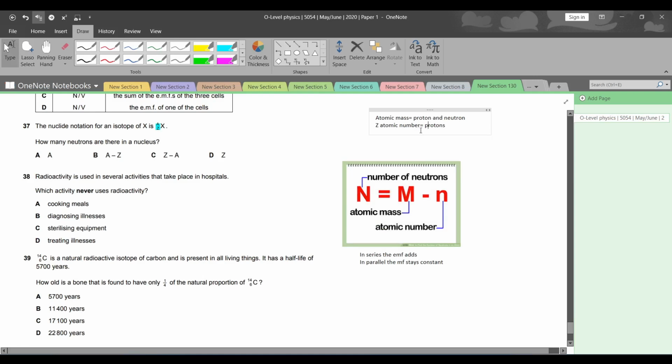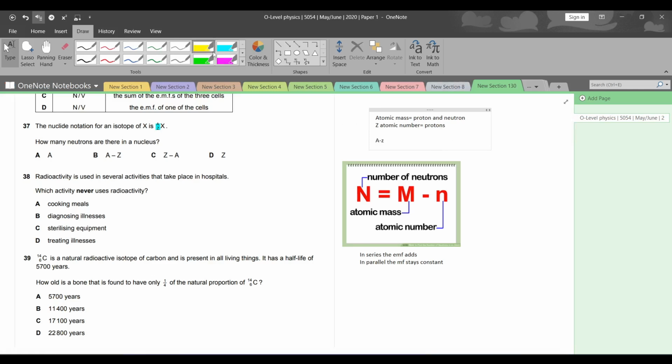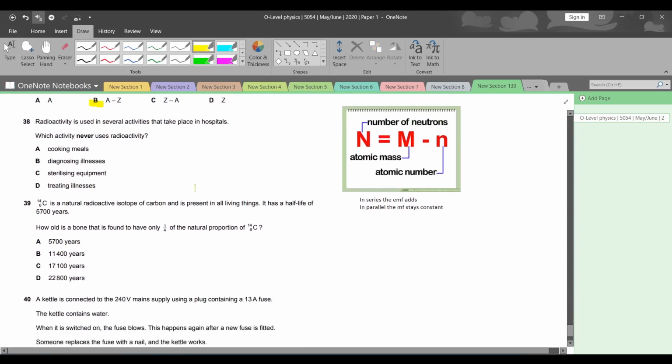If we just subtract the protons from the atomic mass, we'll get the neutrons. And that is done by subtracting Z from A. ठीक है ना? Therefore, B is the right answer.